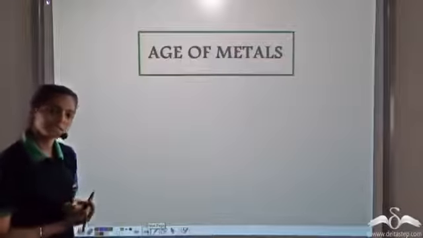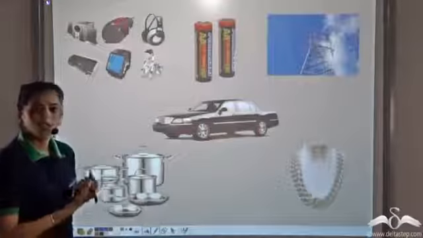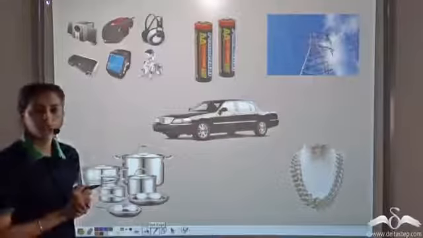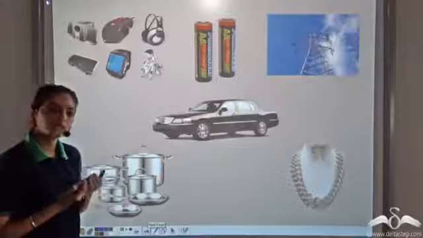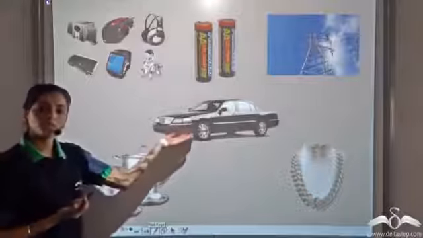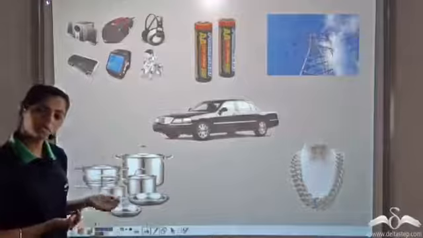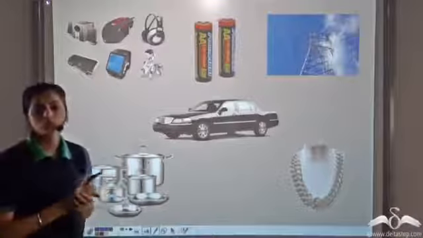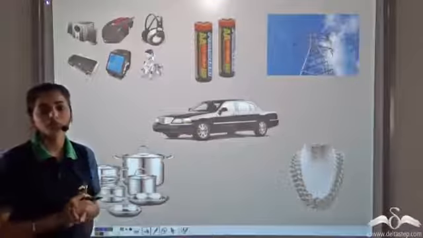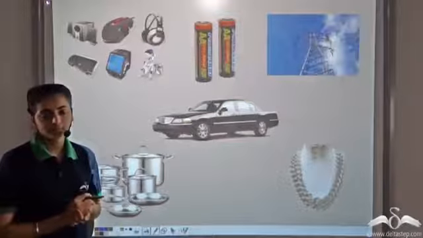Even today, we are surrounded by metals. Everything from the electric cables, which are made from copper, aluminium, to the bodies of cars, batteries, electrical gadgets, utensils, ornaments, and so on. They are all made up of metals.